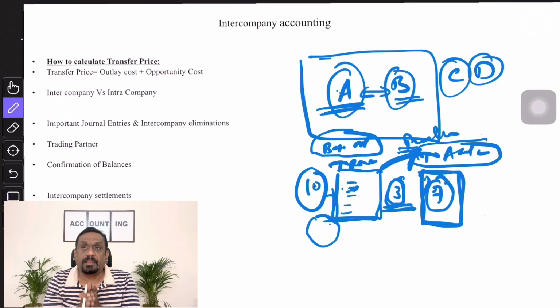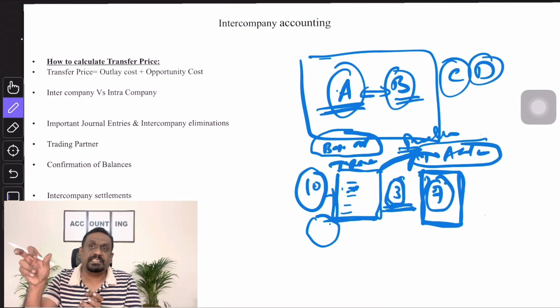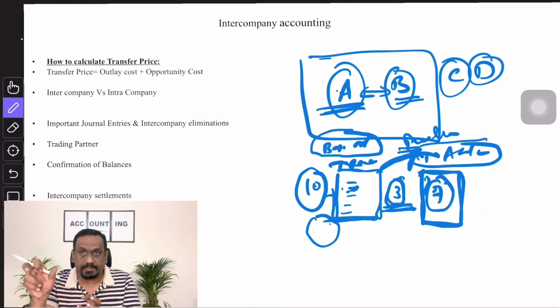Every intercompany trading partner will extract the total trading partners list and see the balances, and they will send their statements to the respective trading partners requesting them to confirm the balances. This can be done by sending physical statements to the trading partners, or there could be a tool wherein they upload the balances, and the other trading partners go to the tool and confirm, saying I agree to the balances. Wherever they disagree, they can say I disagree and put a comment saying I disagree with this balance. Then this is the difference.